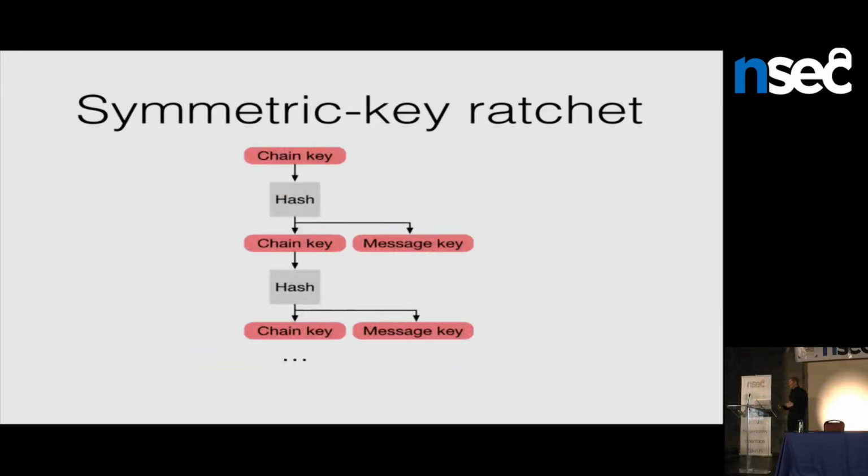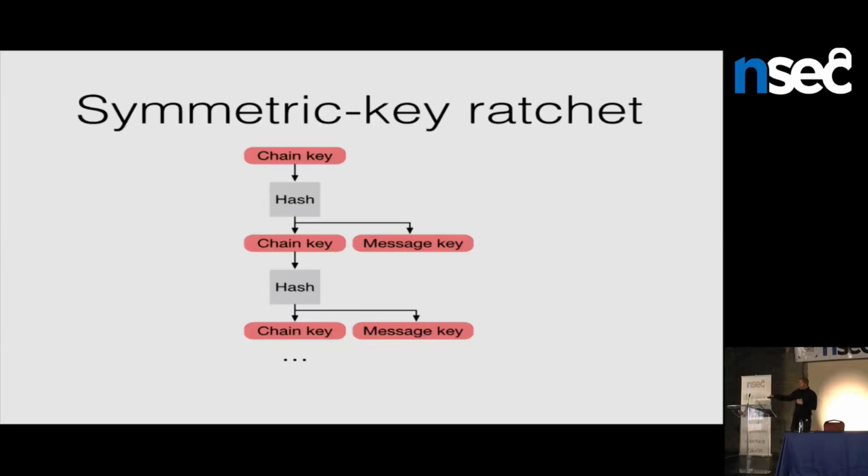Luckily, there's a minor modification to this that solves all that. We can just have two types of keys. So we could have keys in the chain that we hash to get the next element in the chain, and when we hash it, we could take some extra output and create a separate message key, and that message key is what we're going to use to encrypt and decrypt. And because that message key can't derive any other keys in the chain, we can hold on to it without impacting the security of later keys. So that lets us do this sort of forward secrecy updating while also handling out-of-order messages when they arrive.